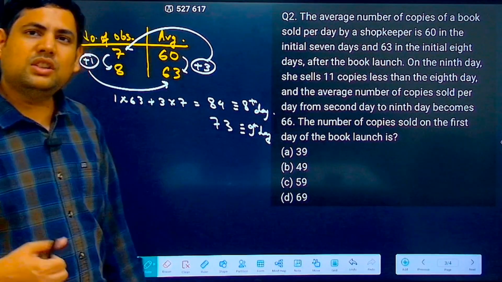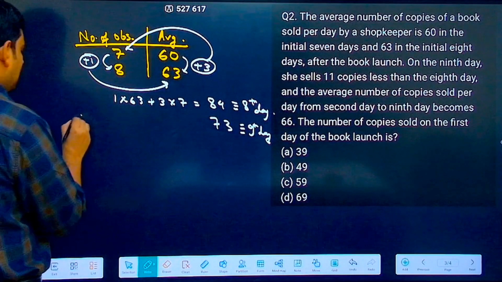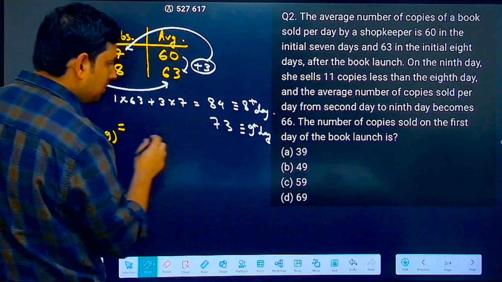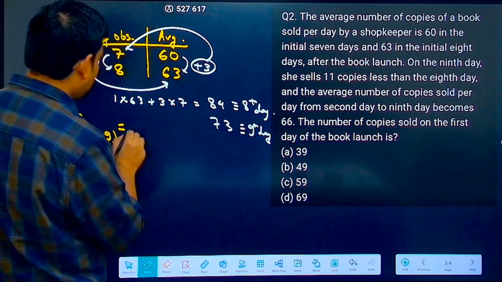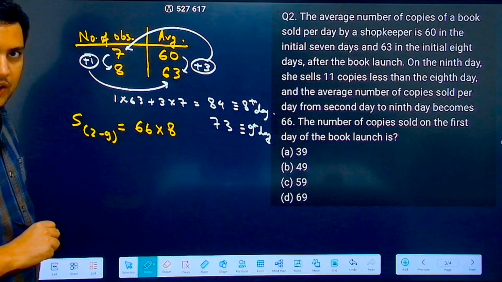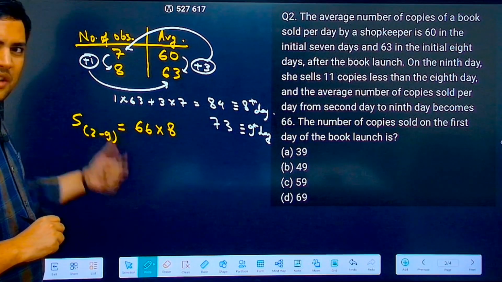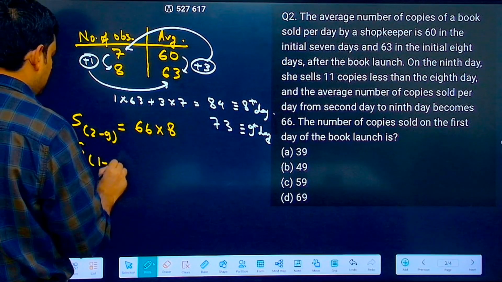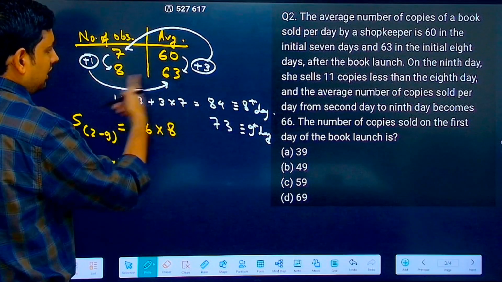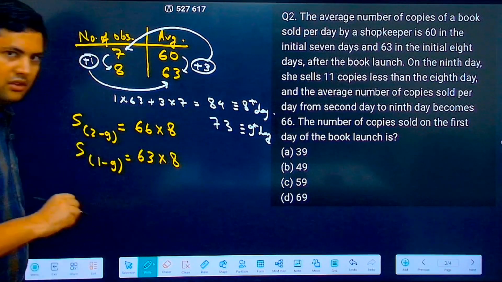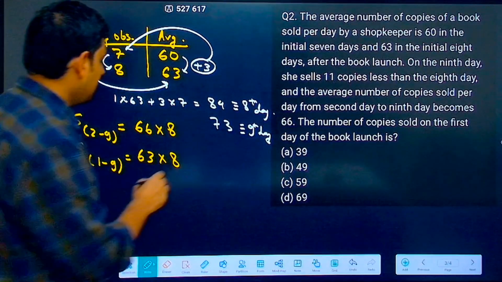Now, it is asking you what was the amount of books sold on the first day. So basically, sum for 2 to 9, this is equal to what? Sum for 2 to 9 will be equal to, what is the average? 66 into 8. Correct? Now, what is the sum for 1 to 9? So sum for 1 to 9 is equal to, till 8th day, it is 63 into 8. Correct? Plus 73.